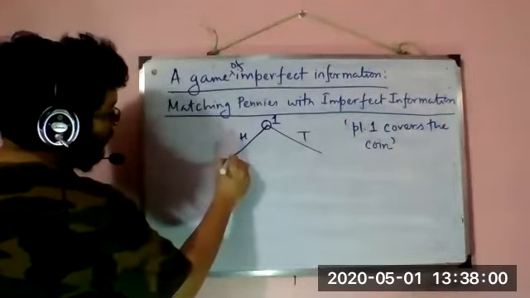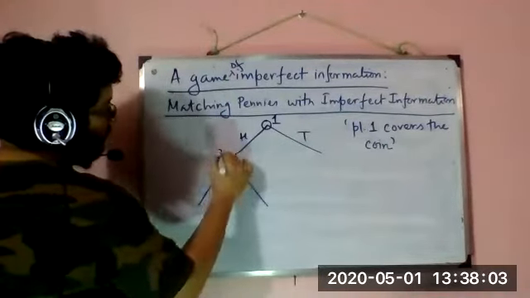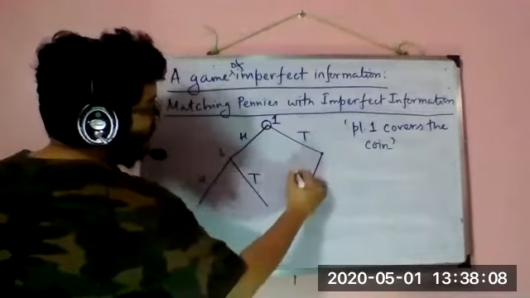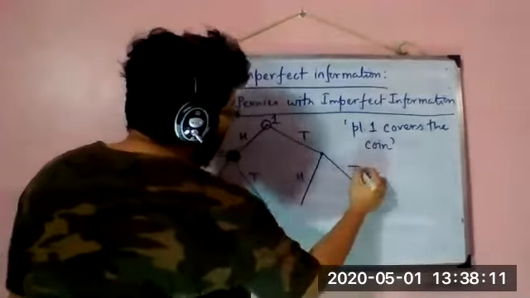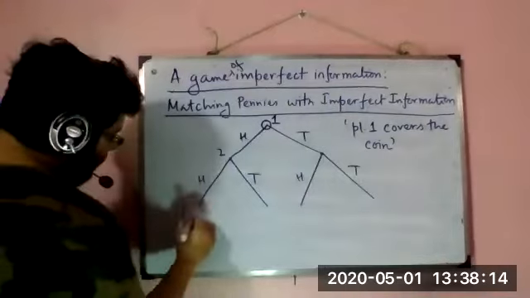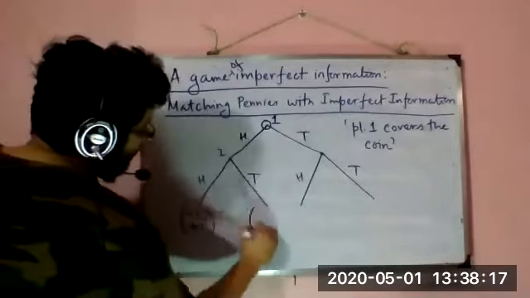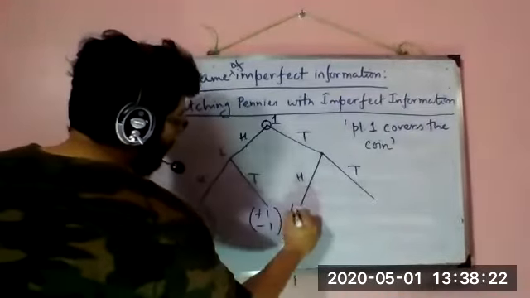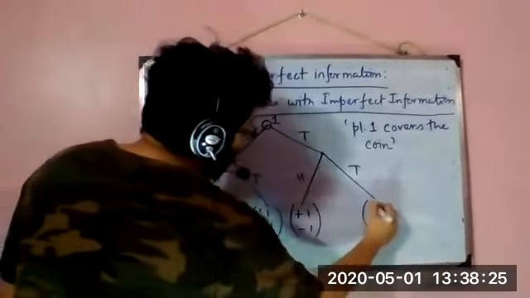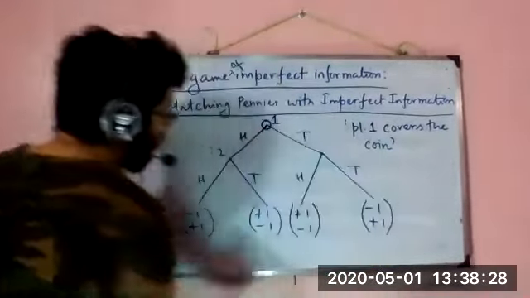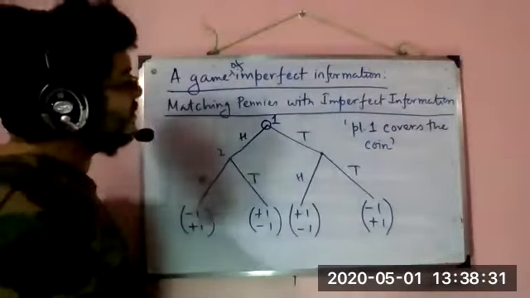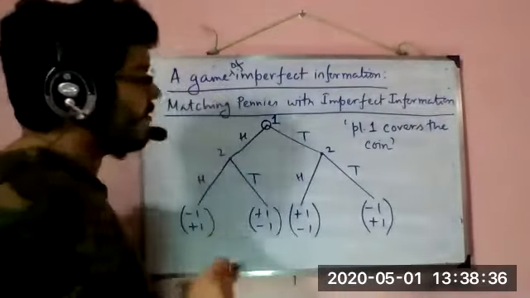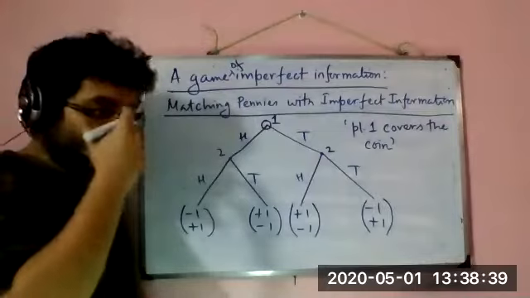Now, player 2 has two options, head and tail. Here also, two actions, head and tail. And obviously, the payoffs remain the same, denoted in the same way. So if there is a mismatch, it goes to player 1. And if there is a match, it goes to player 2. But how to introduce that player 2 doesn't observe player 1's move? Now, let's see what this means.